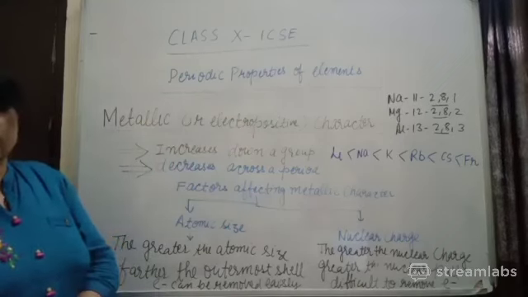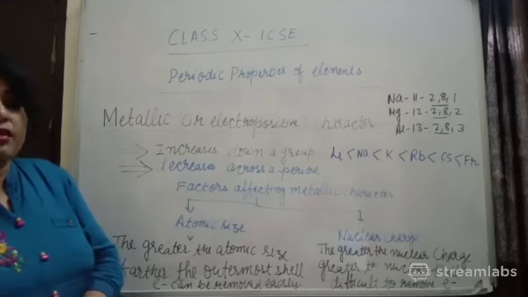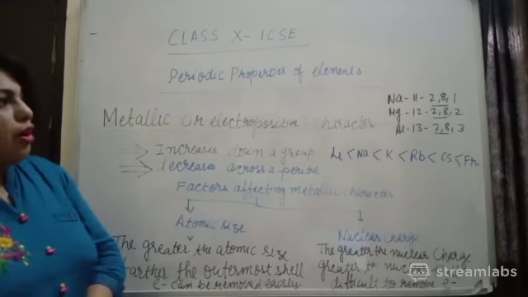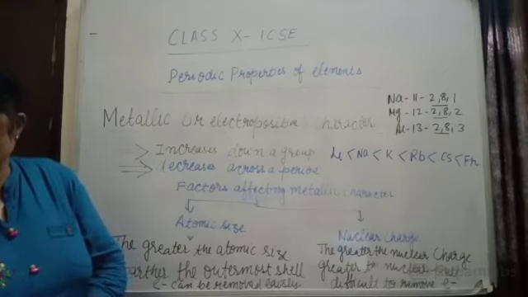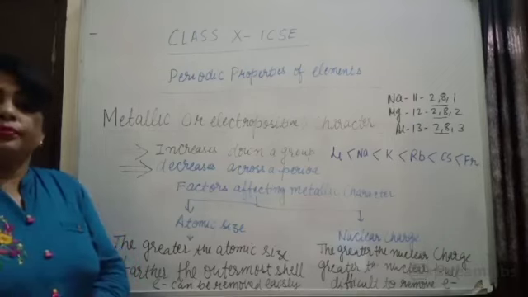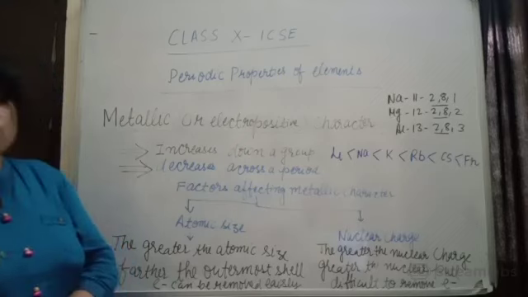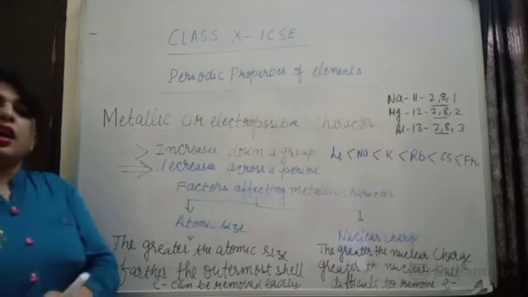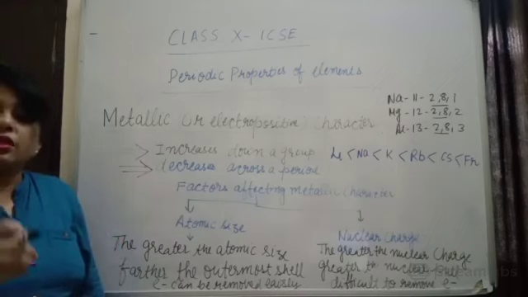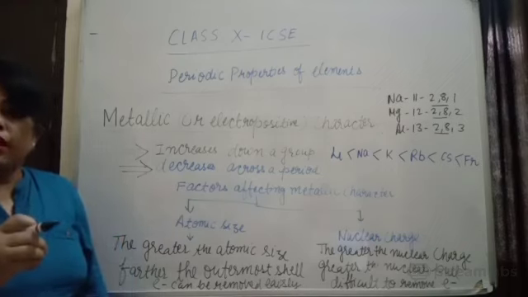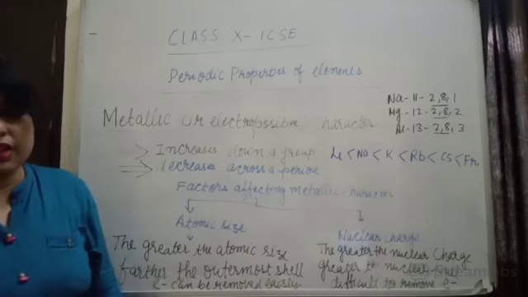But losing an electron is not easy. There are some factors which can affect it. For losing an electron from the outermost shell, they require some kind of energy. That energy is known as ionization energy. So what is ionization energy? Ionization energy is the amount of energy required to remove one electron from the outermost shell.